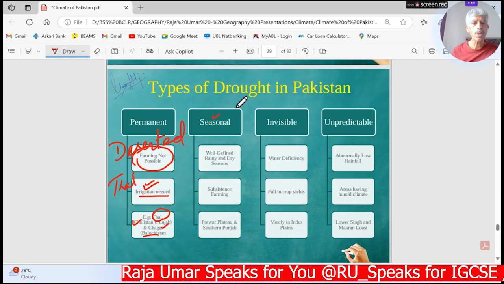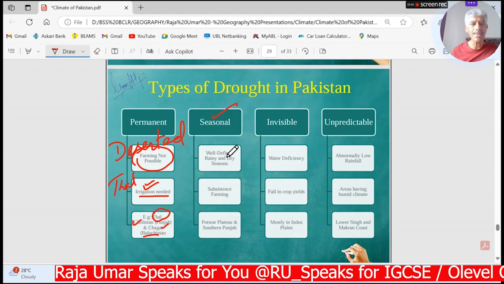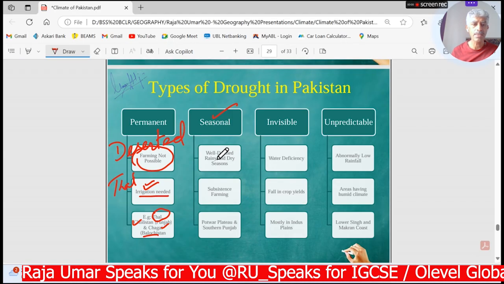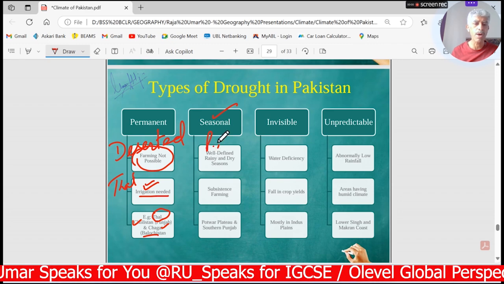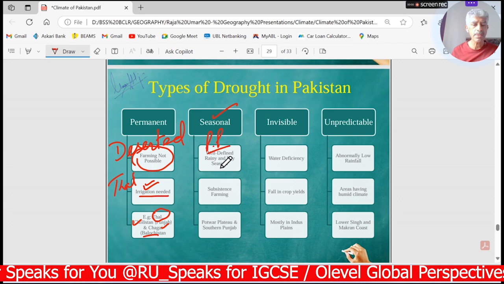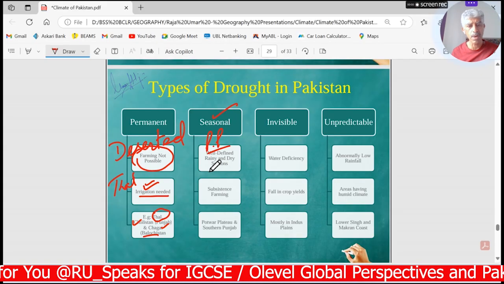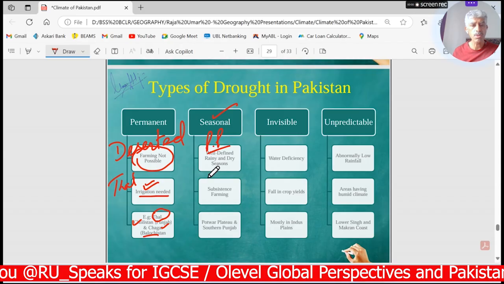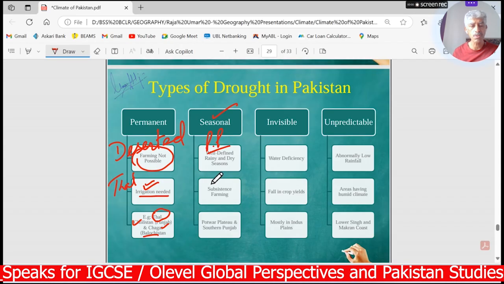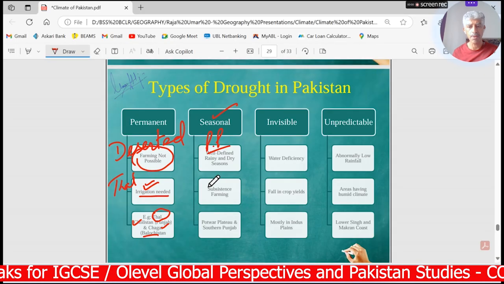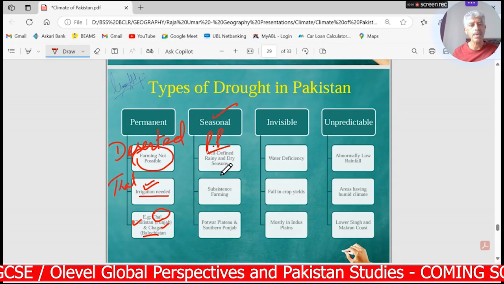And the second one, that is the seasonal drought. Whenever there are well-defined rainy and dry seasons, for example, if we talk about Potwar Plateau, we experience that we have rainfall in this area, Potwar region, during the monsoon of July and August, and even the pre-monsoon season. Right now, as we are in the month of May, we experience convectional rainfall over here in this area.